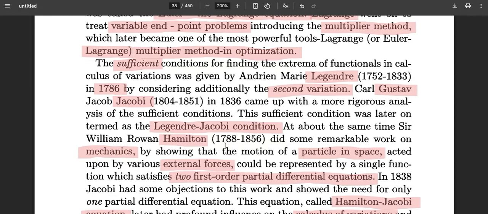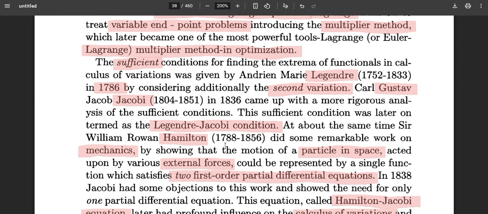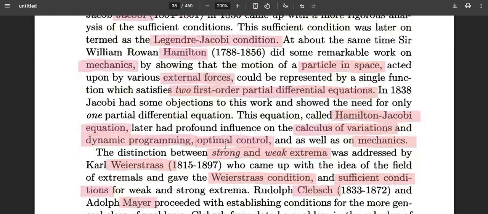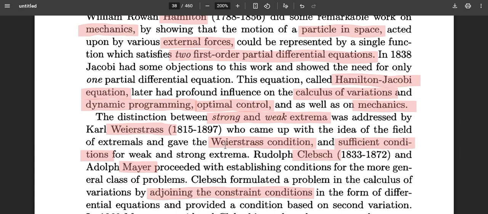Later, Hamilton played an important role in connecting mechanics to optimization, and he defined two first-order partial differential equations. That later led to the Hamilton-Jacobi equations, and this also led to contributions in another area of optimal control called dynamic programming, with contributions from Bellman, which we will see later.